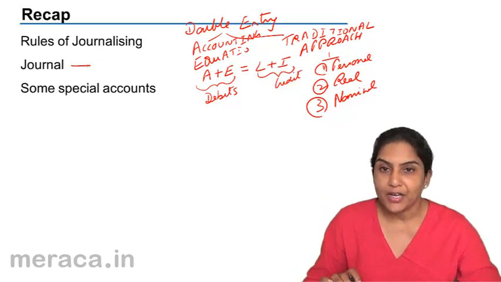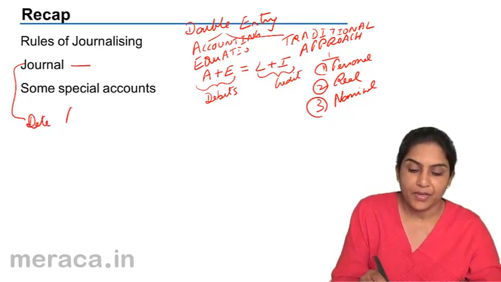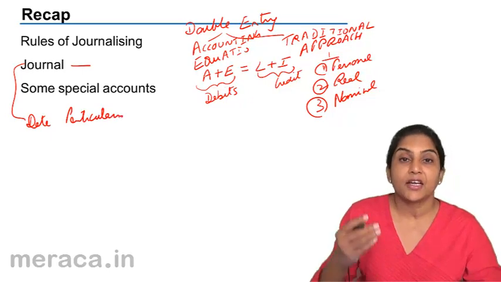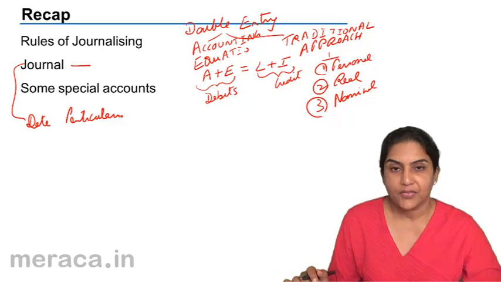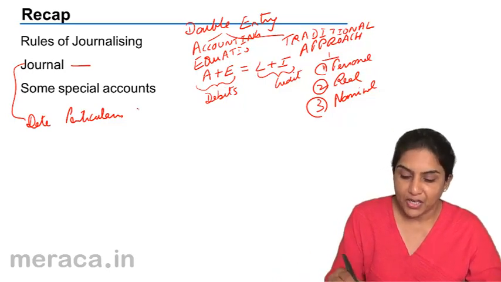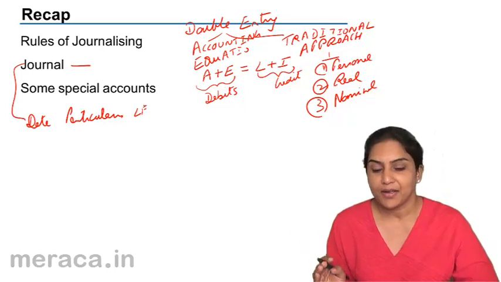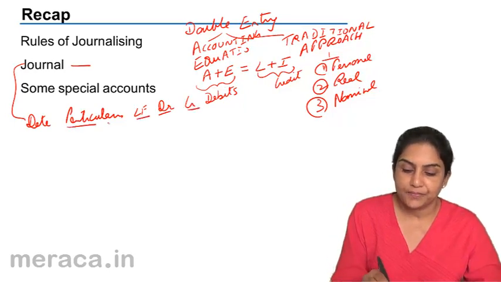What is the format of a journal? We had a date column, because all transactions are entered in a chronological manner, date wise, in the journal. We had a date column, a particulars column, a ledger folio column, which we'll understand better when we do the ledger, a debit amount column and a credit amount column.